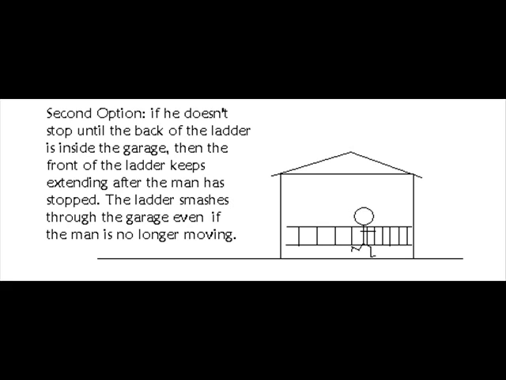For option 2, let's assume that what happens is what is shown in the illustration. The back end of the ladder gets just inside the door and the door is shut. The man is able to stop just in time before the front of the ladder breaks through the back wall of the garage. The back of the ladder has already stopped, and in fact all of the rungs of the ladder up to the man have stopped because the man has stopped at 12 o'clock. But the front of the ladder hasn't gotten to 12 o'clock yet. So the front of the ladder keeps going and eventually smashes through the back wall of the garage, even though the man has already stopped.